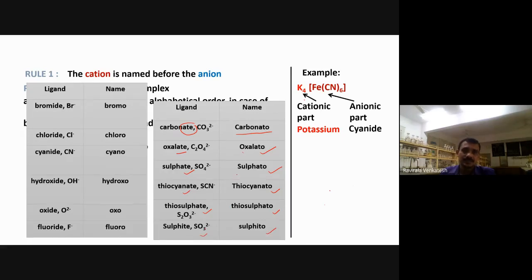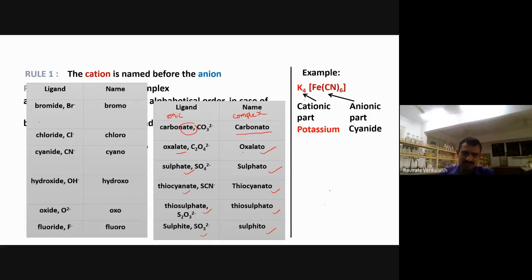So these are the actual nomenclature we generally use for ionic compounds. For complex compounds, we use this type of nomenclature called IUPAC nomenclature. CO3 minus 2 is given: what do you have to call that one? Carbonato. C2O4 minus 2 is given as a ligand: oxalato. SO4 minus 2 is given: you have to call that one sulfato. Thiocyanate is given: thiocyanato.